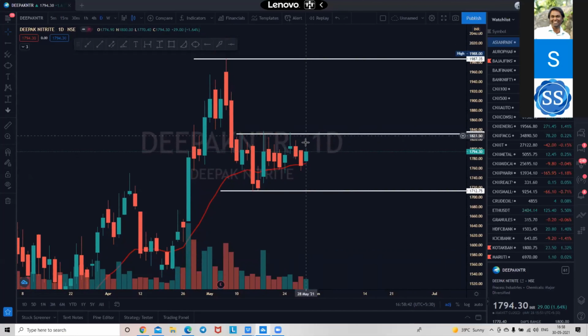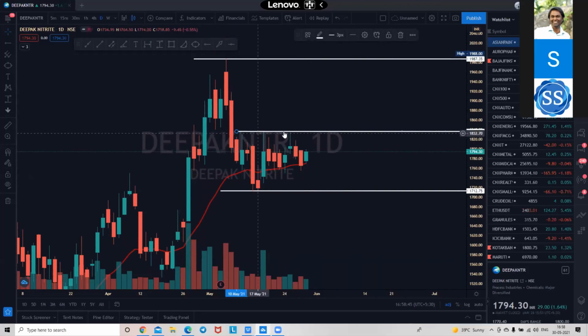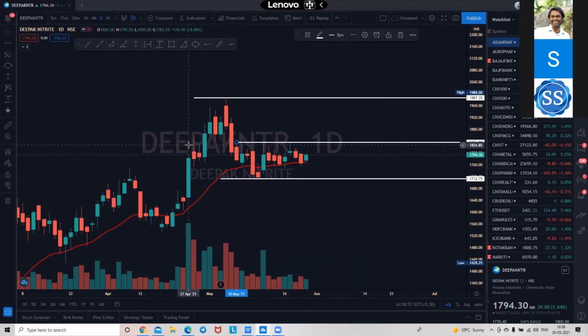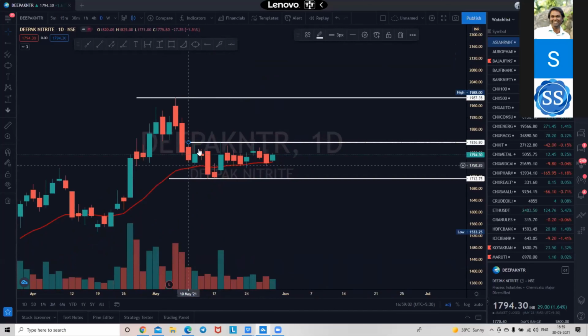I'm not getting 50 points over here, and I'm pretty sure this level has a big wick of supply happening. If you see on 26th May, it touched 1826, which means our resistance. But we can't buy at that time. If you buy that, it will be reduced. So no, I will always buy above here. I will let the stock run above 1830, 1840. Maybe at this level, maybe at 1850 levels.